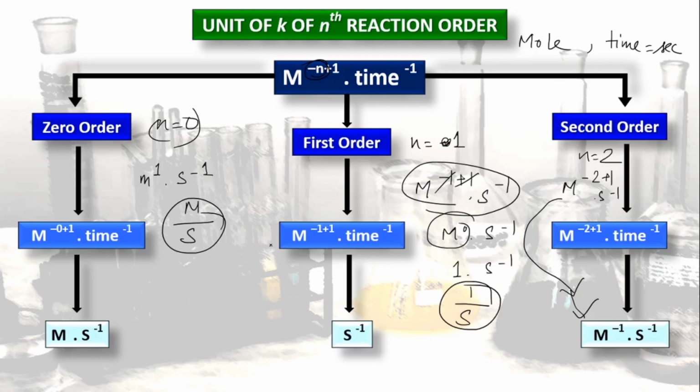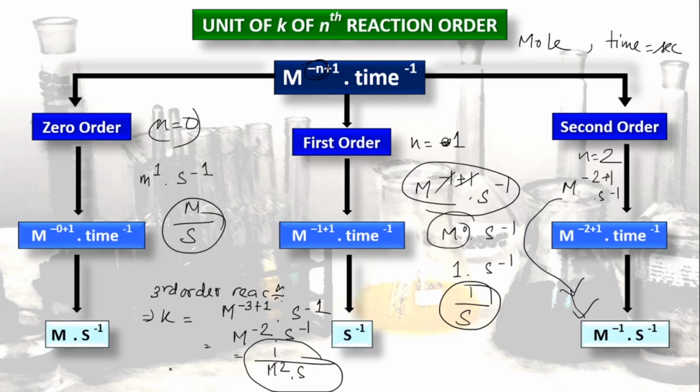If we consider the third order reaction, what will be the unit of k? So let's see. In case of third order reaction, the k unit will be mole to the power minus 3 plus 1 into s to the power minus 1. That means mole to the power minus 2 into s to the power minus 1. We can write it this way: 1 by M squared into s. So it is for the third order reaction.